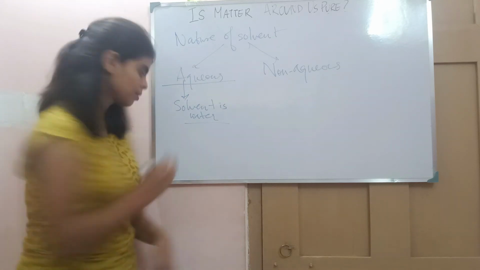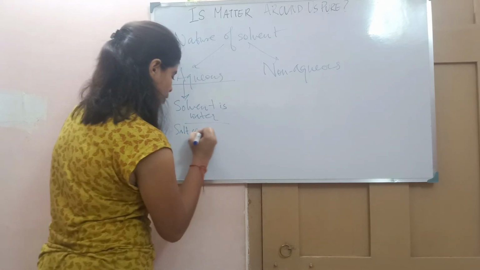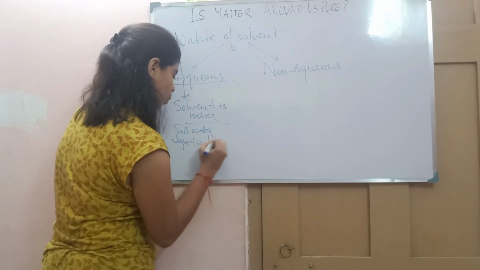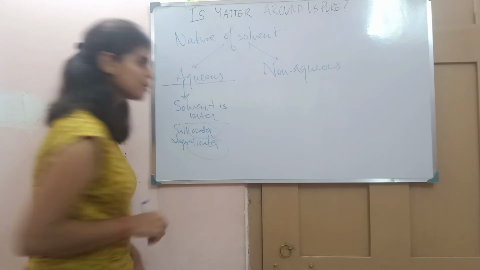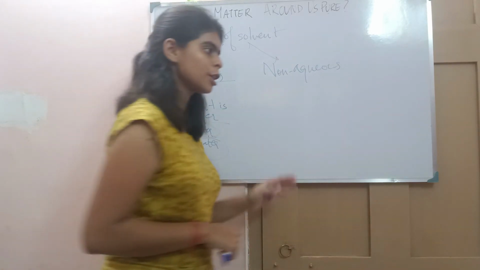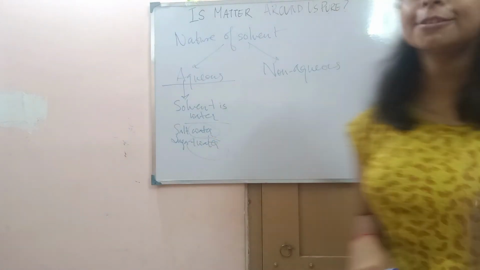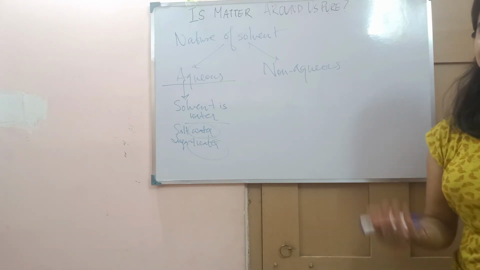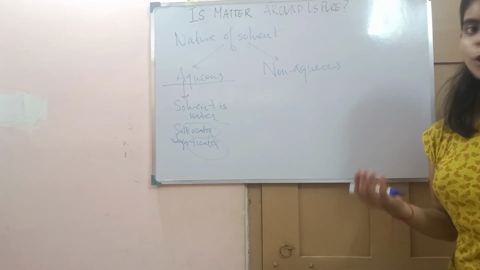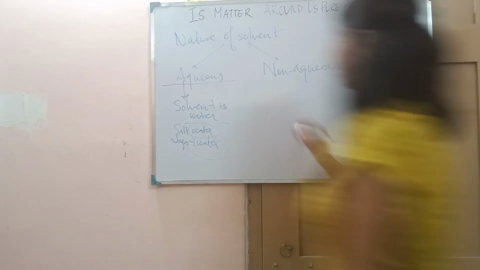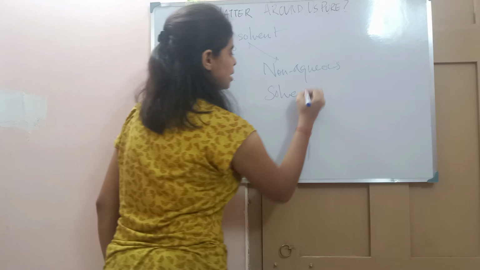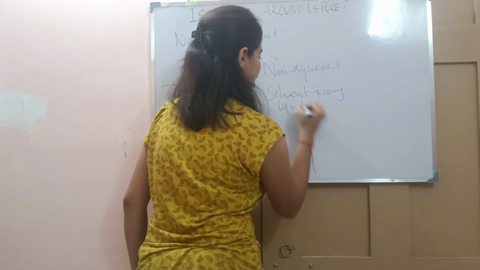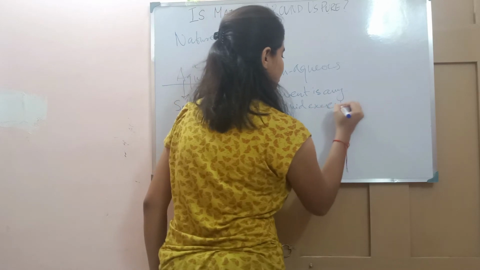Like salt water, we call it an aqueous solution. Sugar plus water: here water is acting as a solvent. So a mixture where water is acting as the solvent, we call aqueous. But what about the non-aqueous? You can see that there will be no water in it. Here the solvent is any liquid except water.